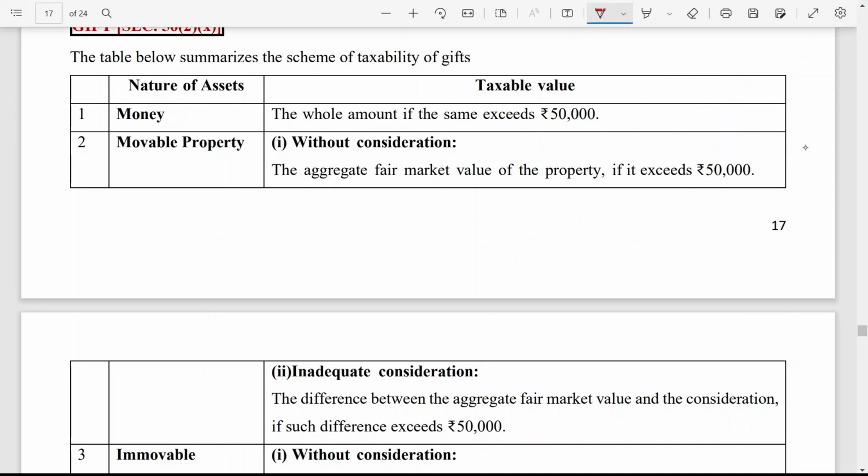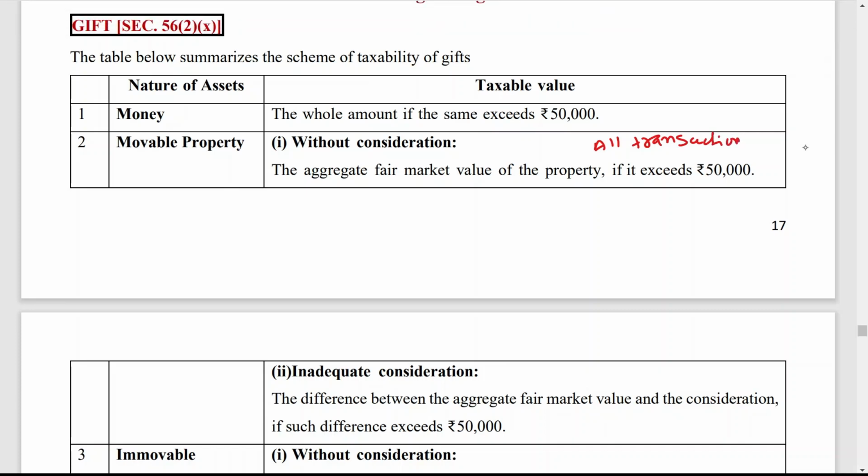In the case of movable property also, you have to consider all transactions. Whatever gifts of movable property you receive during the year, make a total of all the gifts and then compare with 50,000.